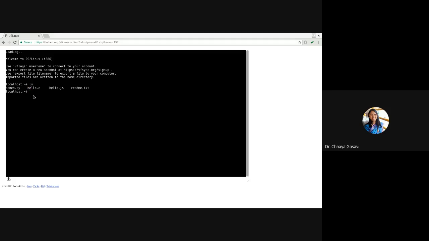And how to see the long listing or details? ls -l. Can you see? Here it is showing total 16. This is the protection mechanism, read, write, and execute access for owner, group, and others. And this is the username. This is the size of the file, date of creation, and file name. So these are all the attributes. We call them attributes of a file.